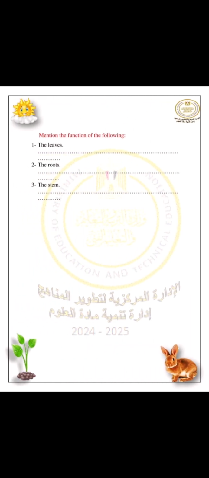Mention the function of the following. أول حاجة the leaves. The leaf important is to absorb sunlight and carbon dioxide from the air to make photosynthesis process. The roots, it absorb water and nutrient from the soil. Stem, it transfer water and nutrient from the root to the leaf.